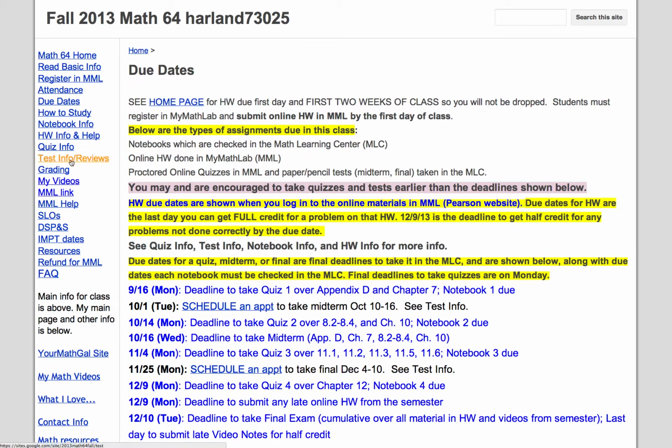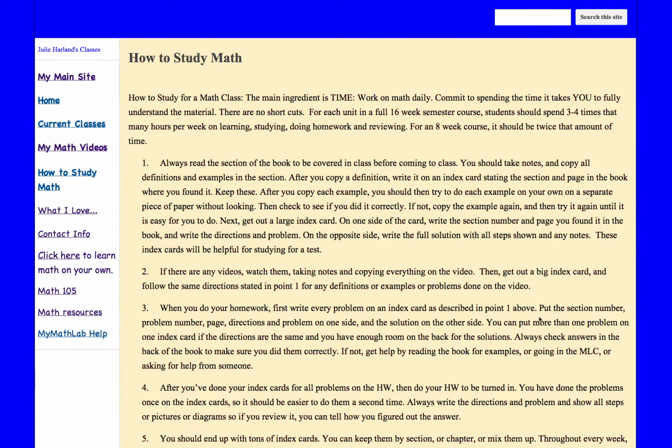Okay, how about, let's see, the notebook. Oh, wait a minute, let's go to how to study. This is a separate page I made. It kind of gives you a good idea about how to study math in general, so you might want to check that out.